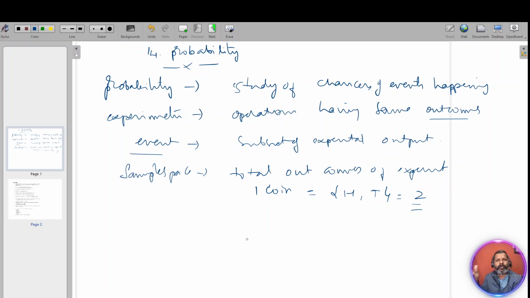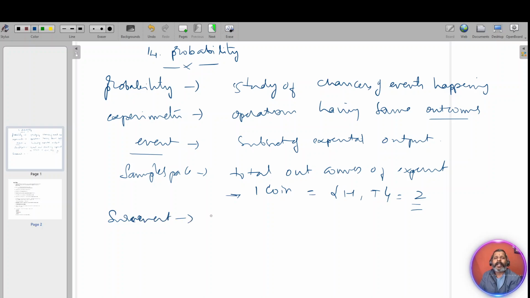It's like that for 2 coins, 3 coins, how much? When we have a deck of cards, what is the outcome for that? When you roll a die, what is the outcome of that? When you roll 2 dice, what is the outcome? Sample space. We'll be studying it in a couple of minutes. So for example, for one coin, it is 2.